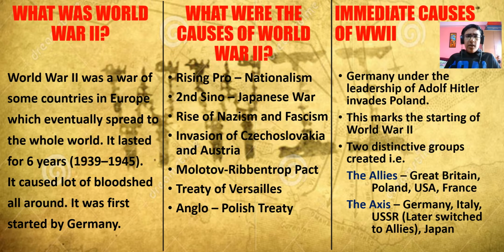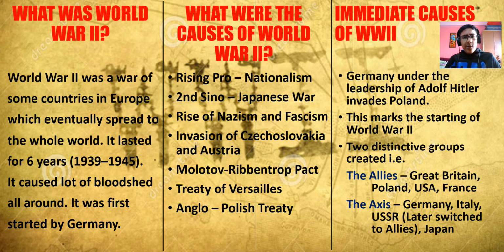What was World War II? World War II was a war of some countries in Europe, which eventually spread to the whole world. It lasted for 6 years, that is 1939 to 1945. It caused a lot of bloodshed all around. It was first started by Germany under the leadership of Adolf Hitler.